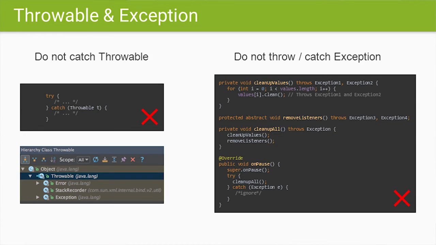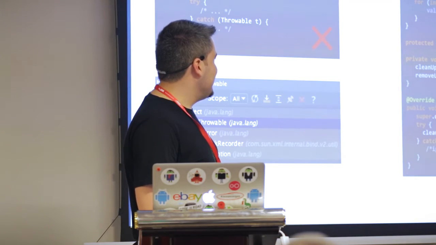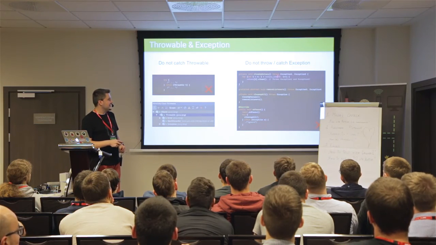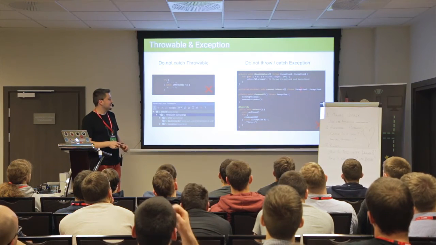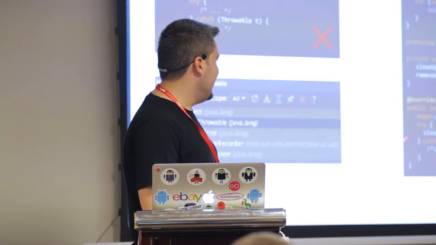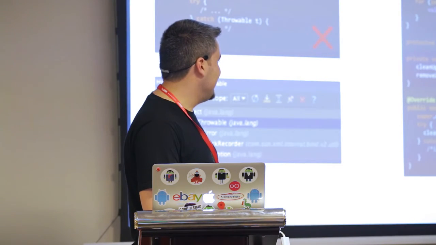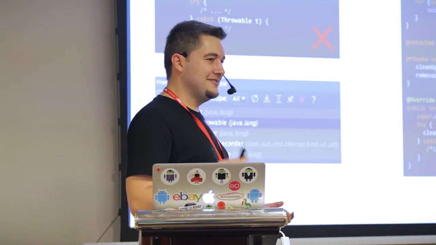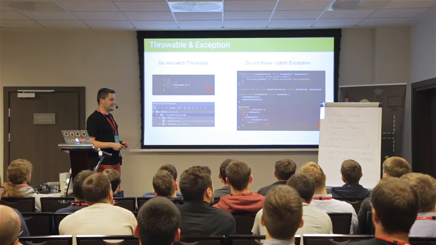And the same goes for the exception, actually. So the generic exception, which is caught here. Probably out of laziness, this cleanup-all method can throw exception 1, 2, 3, 4, maybe. And in this method, actually, you had to write catch exception 1, catch exception 2, catch exception 3, but I was too lazy to write that.